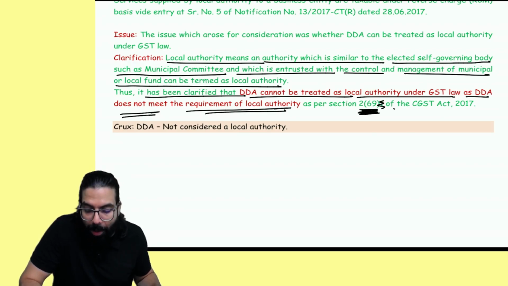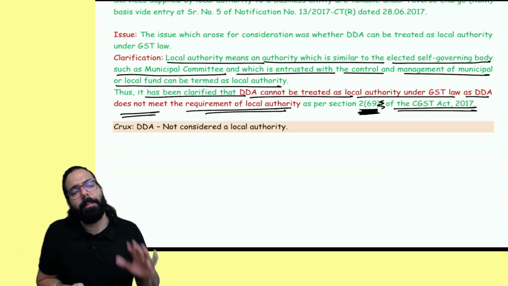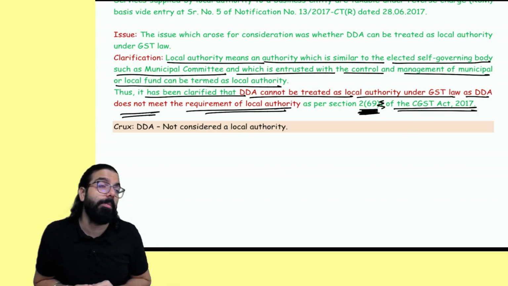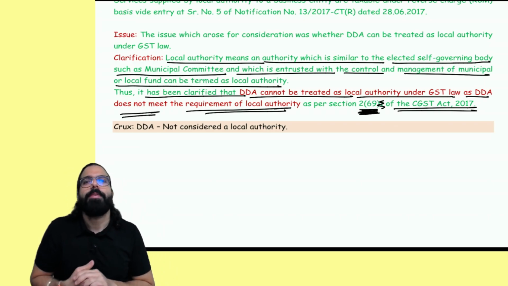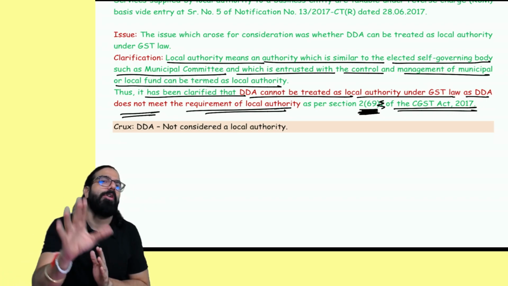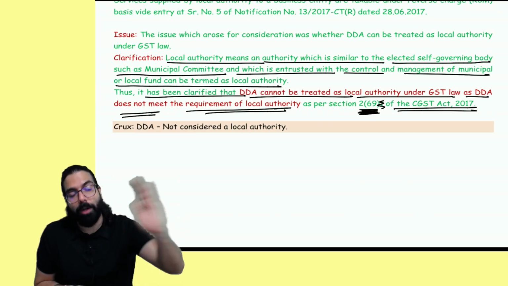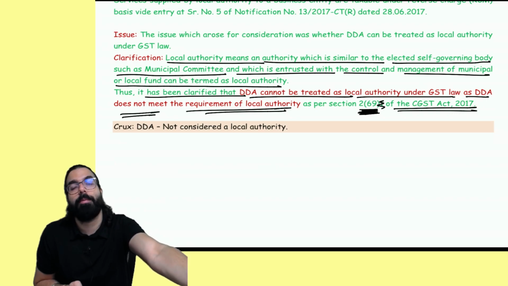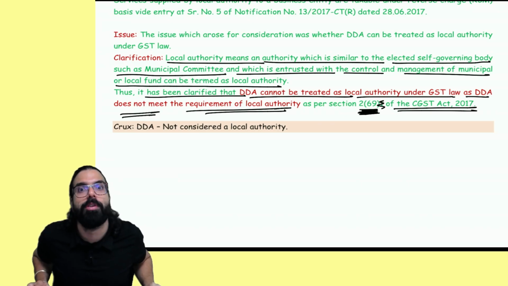This was by mistake in the CGST Act, and hence they clarified that Delhi Development Authority does not meet the requirement of local authority. Sir, what are the requirements of local authority? Not required, Baba. You just have to remember all these development authorities, Bangalore Development Authority, Delhi Development Authority, are not local authorities. And whatever function they do, even if they are doing it under 243W, it is not a local authority, and hence it will be neither supply of goods nor supply of service.